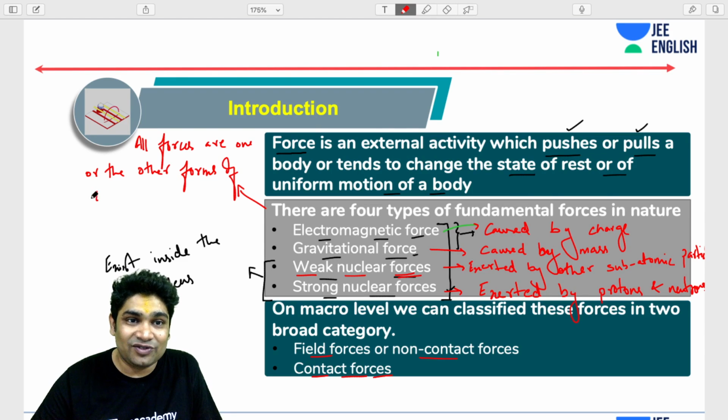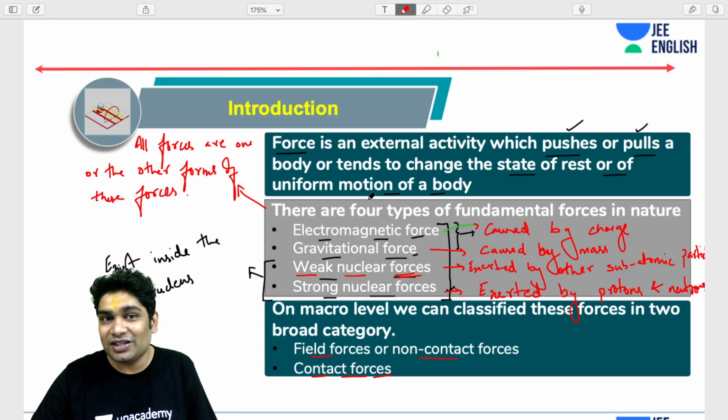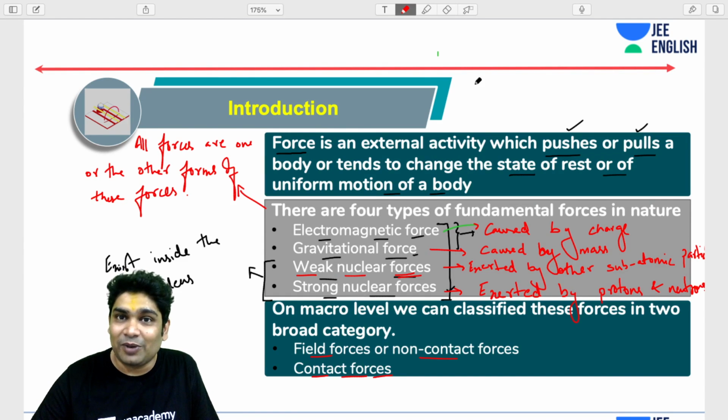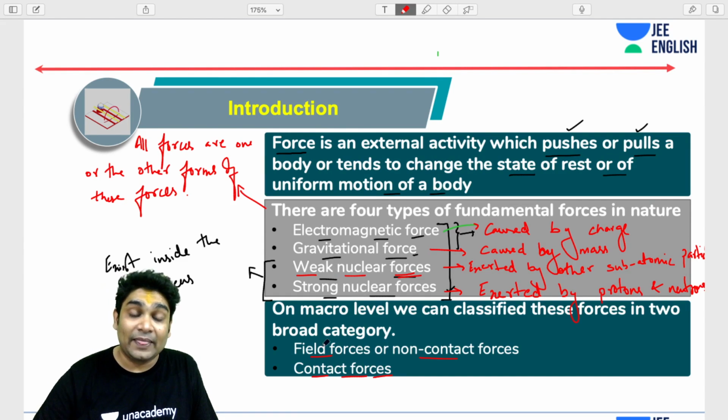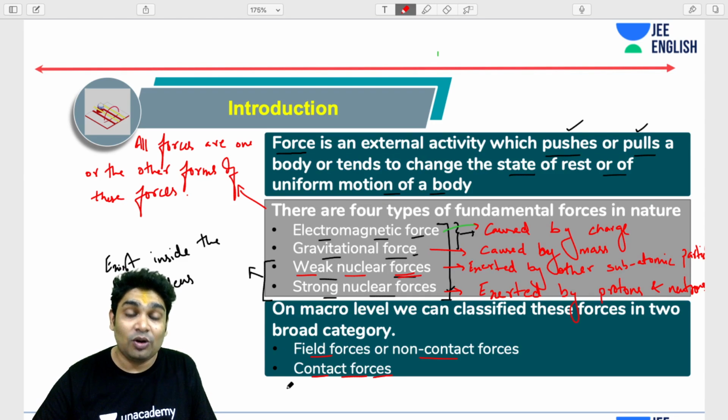Forms of these forces. Remember this. You generally do not see much about the classification of these forces, but you should definitely know this. Then we have another categorization of forces, which is field forces or non-contact forces versus contact forces.